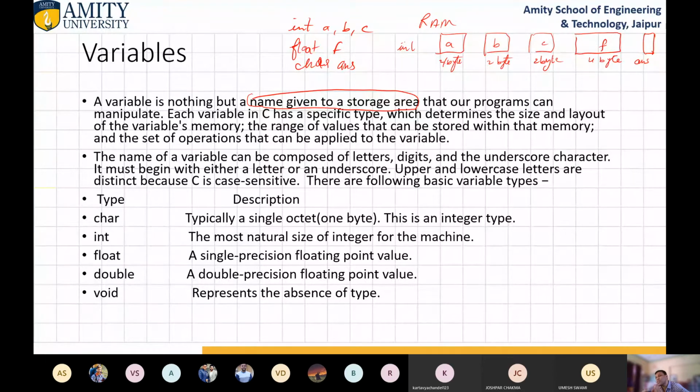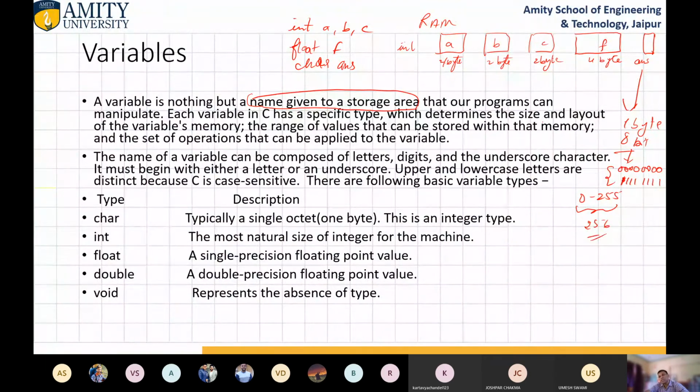So we will see the range of a variable. Okay, like suppose this character is having 1 byte. Character is of 1 byte. 1 byte means 8 bit. So what is the possibility? All 0s, 8 times 0, and all 1s, 8 times 1. So this is 0 to 255. Okay, total 256 numbers are possible here.